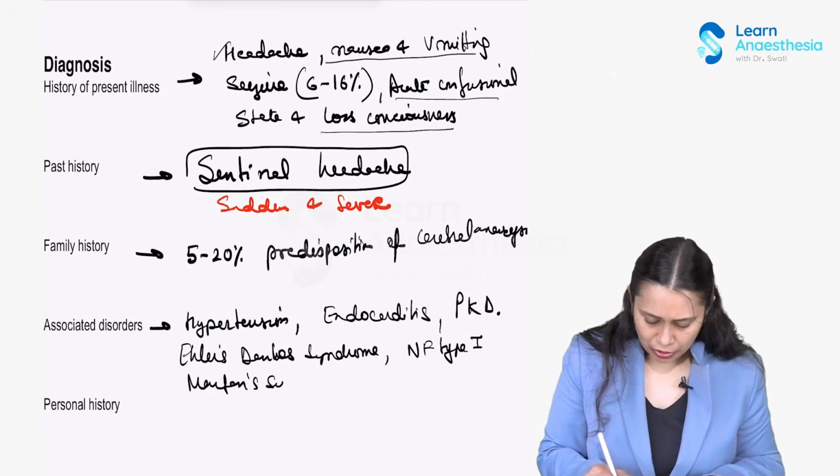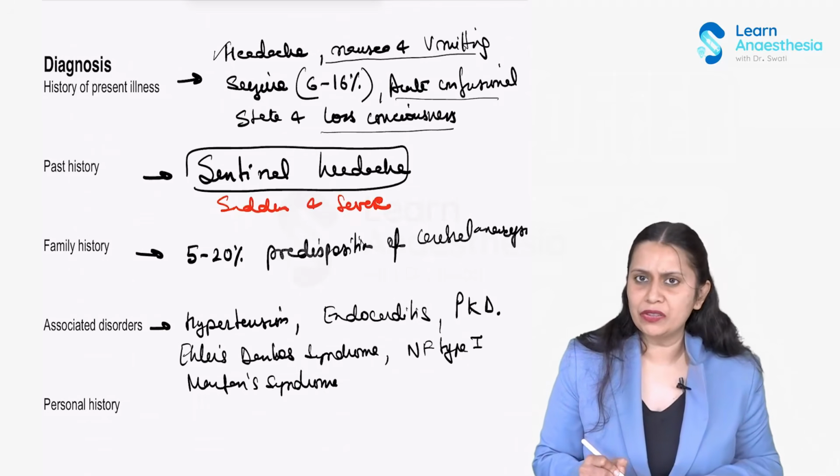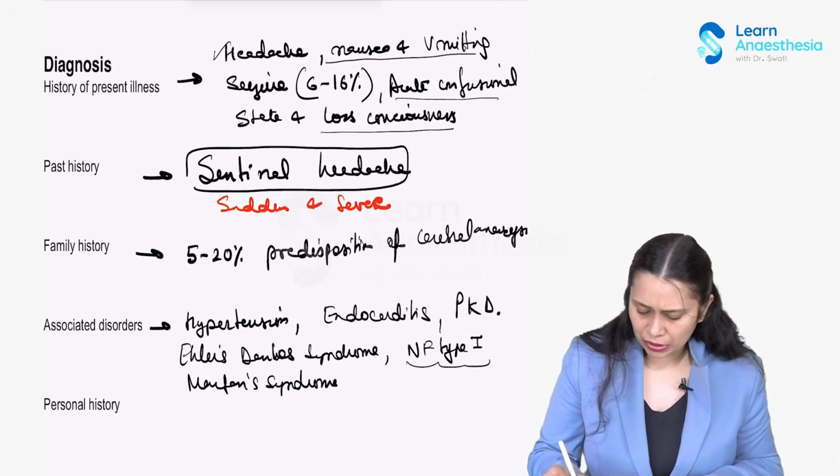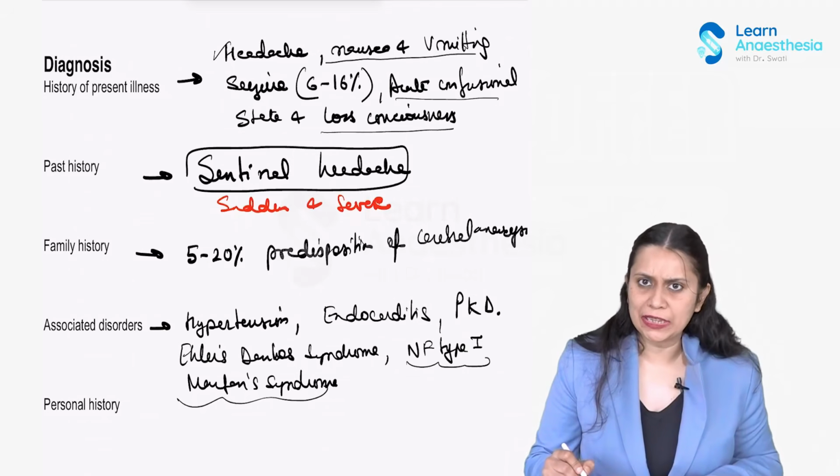So we need to rule out the absence or presence of these syndromes, because when a patient is syndromic, they may be associated with other complications as well.